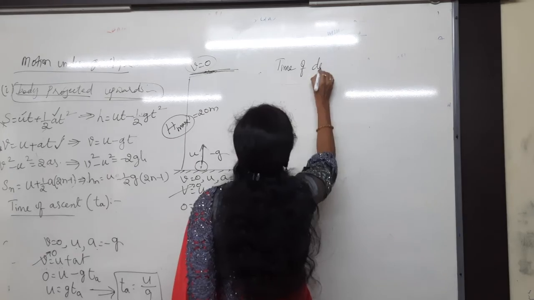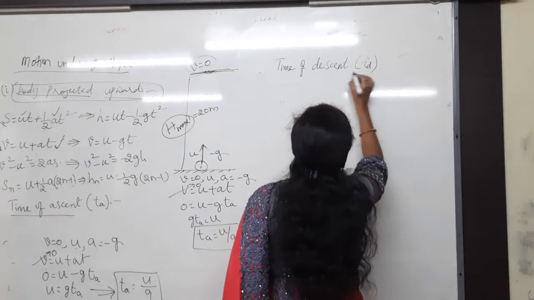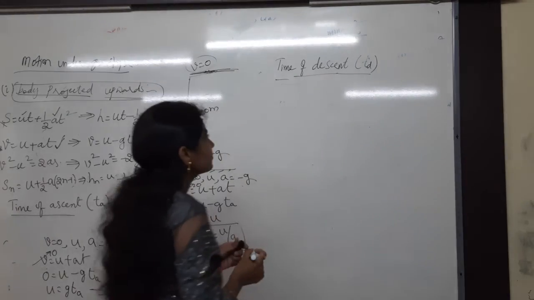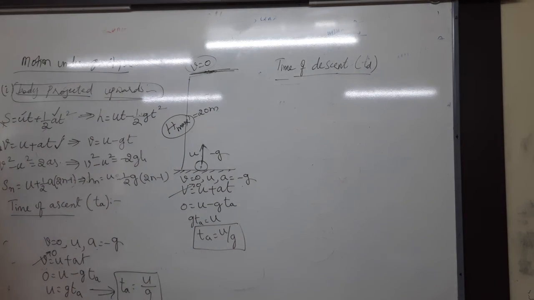Time of descent. Ascent is nothing but from where to where? Ground to maximum height, na? For the descent, maximum height to ground. Can I say both are equal? Time of ascent is equal to time of descent always.